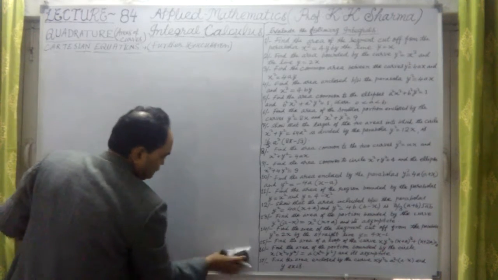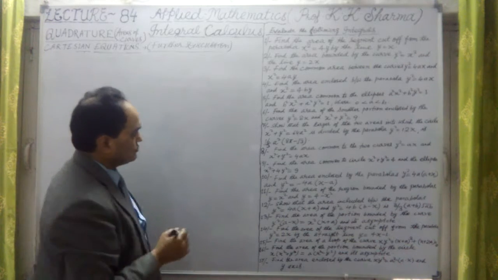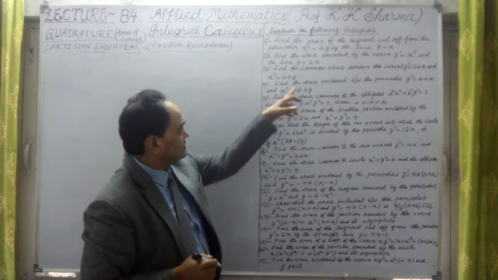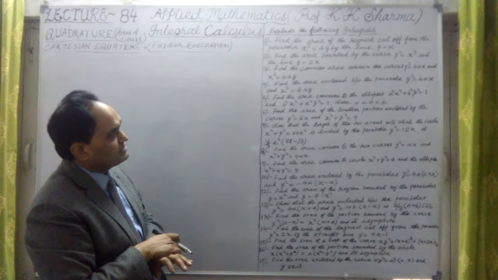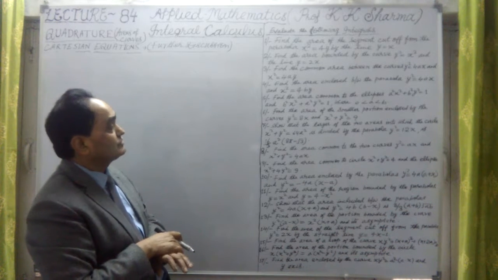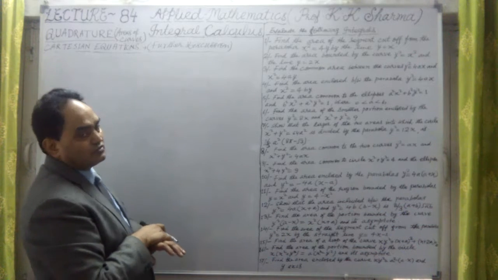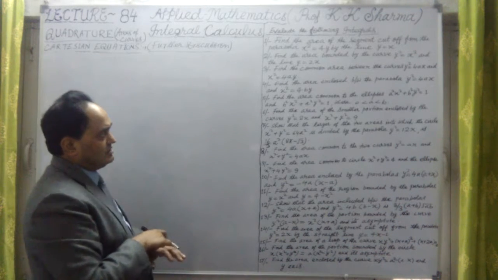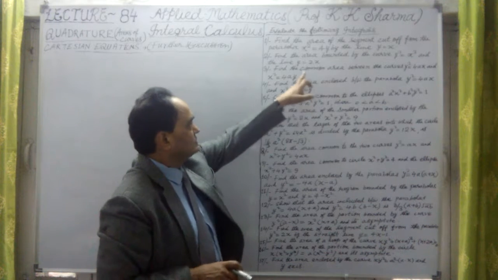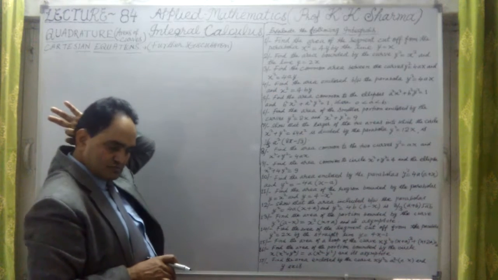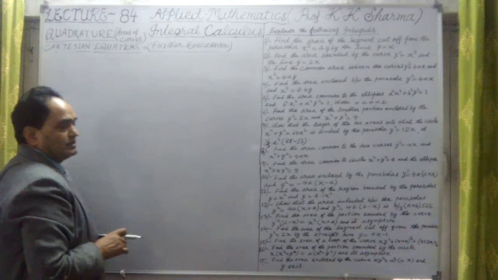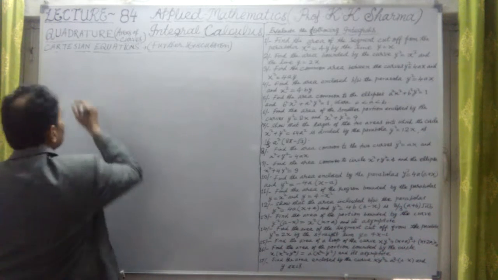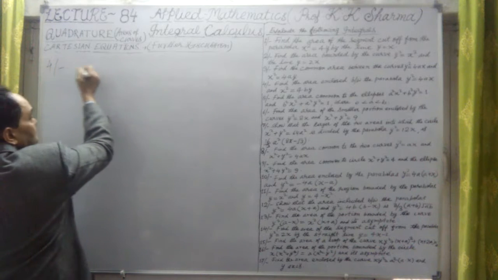Okay, now question number 4. Let's talk about it. Question 4 says find the area enclosed between the parabola y square equal to 4ax and x square equal to 4by. Okay. Now here is a bit difference. Here it is 4by. In third one it was 4ay. Okay. So parabolas are similar type, but a and b are different values. No problem. Let us talk about fourth question.